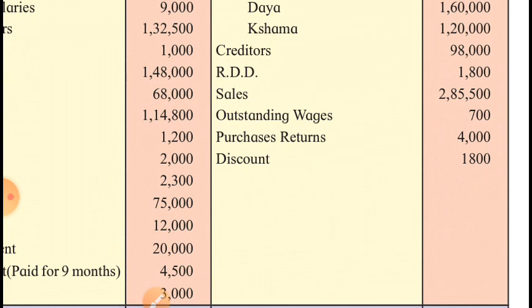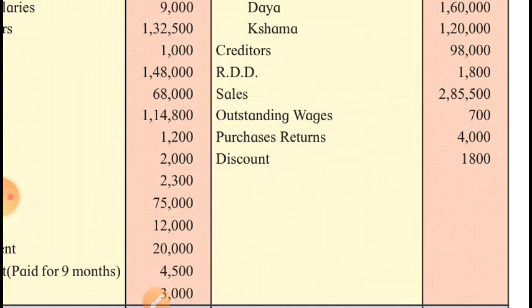Outstanding wages. See, when outstanding expenses are given in the trial balance, only one effect on liability side. If prepaid expenses are given in the trial balance, only one effect on asset side. So outstanding wages will be shown on liability side. That's it. They are already added to wages.